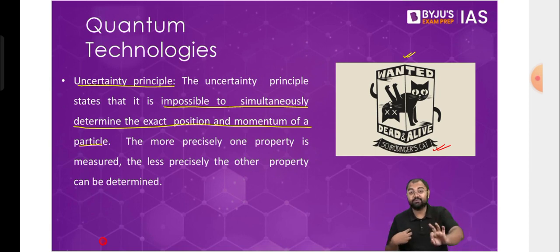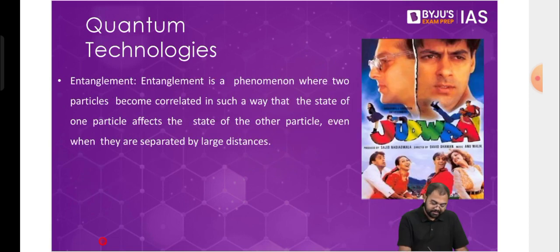And if you know the position with high accuracy, then the probability of knowing the speed or the momentum is very low. So this is something that the uncertainty principle says. Then we have the concept of entanglement.